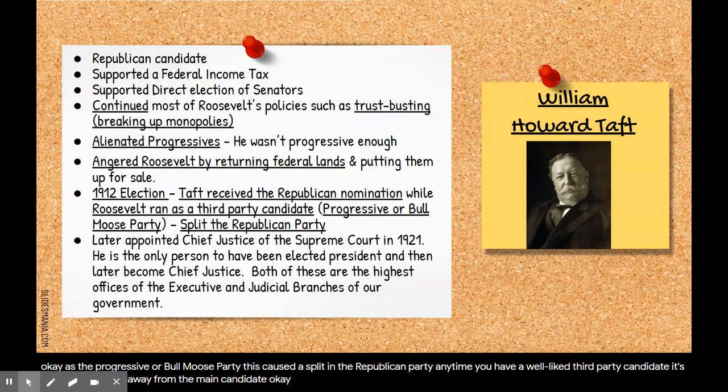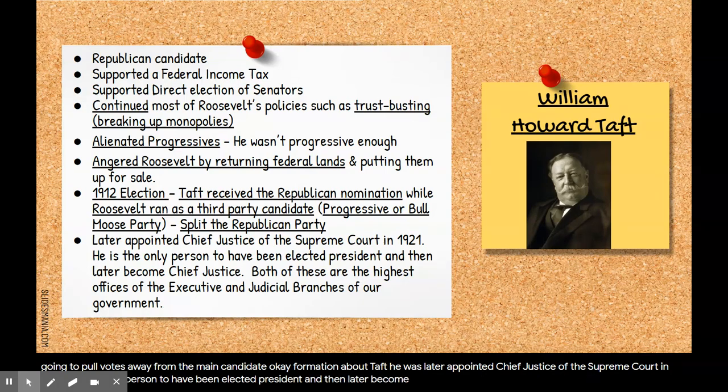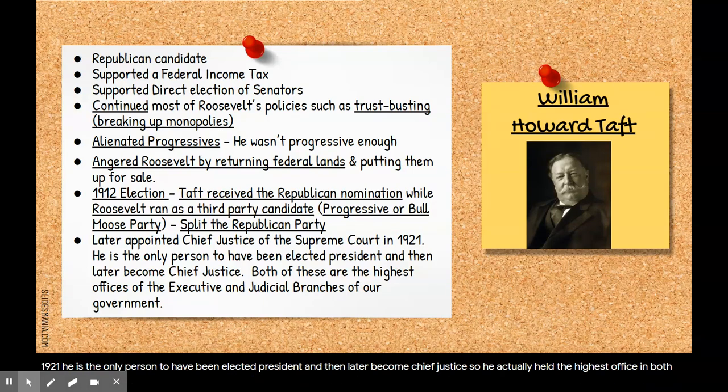A little bit more information about Taft. He was later appointed Chief Justice of the Supreme Court in 1921. He is the only person to have been elected president and then later become Chief Justice. So he actually held the highest office in both the executive branch and the judicial branch. So that's a pretty big deal for him.